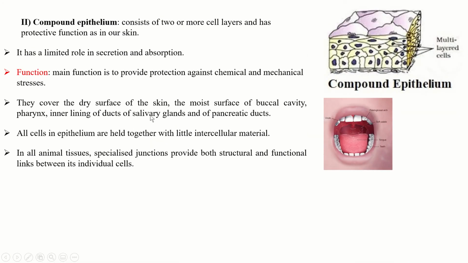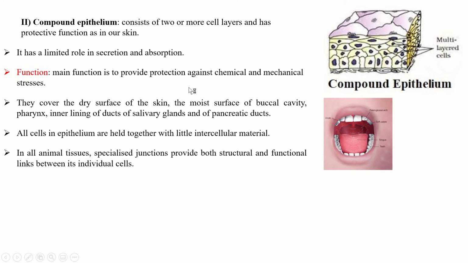Now compound epithelium, another type of epithelial tissue. They consist of two or more cell layers and have a protective function as in our skin. So you can see there are more than two layers and their function is protection. It has a limited role in secretion and absorption.